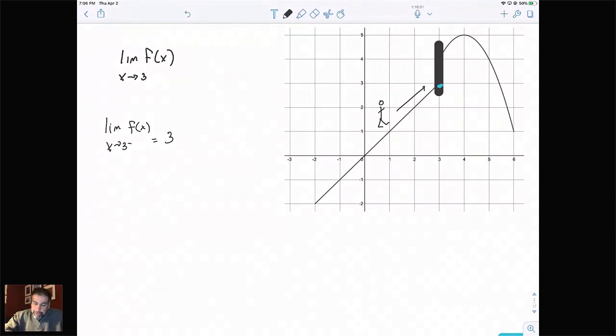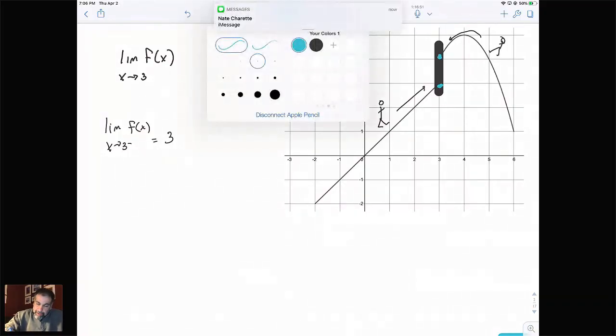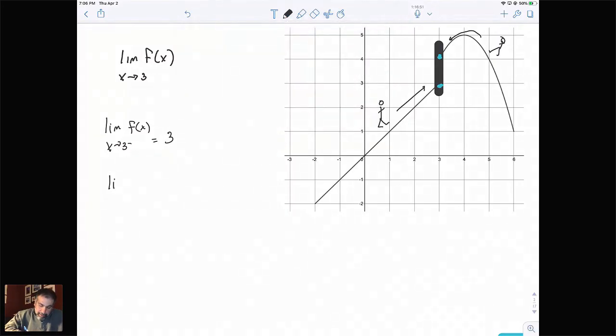Now, when you're walking in from the right, this guy is going to assume that the answer to this limit is up here at 4. So we have the limit as x approaches 3 from the right of f of x is equal to 4. The way they might ask you this on the AP exam is to justify whether or not the limit exists. The overall limit here we're going to say does not exist or is undefined.